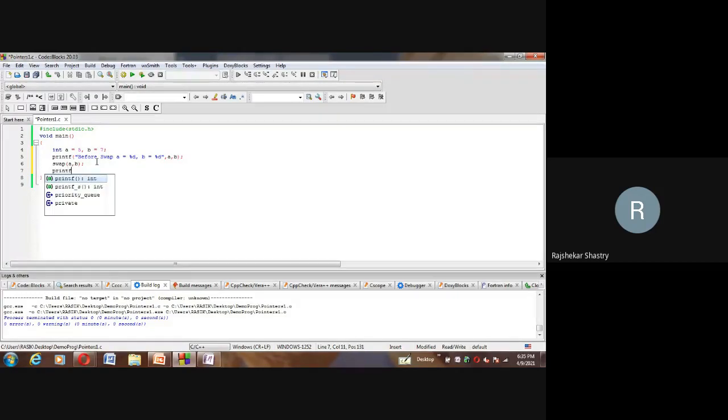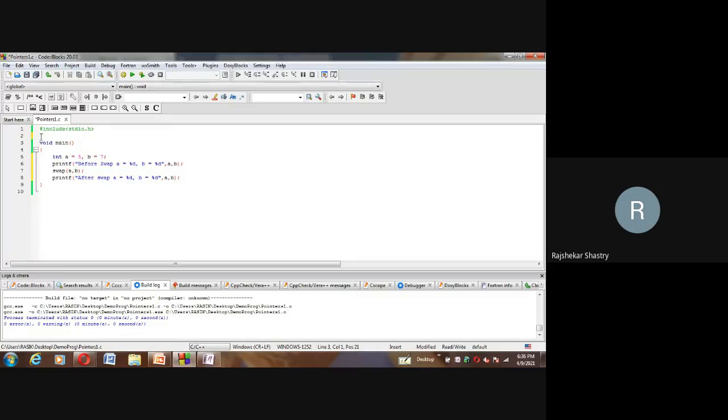So after calling the method, once again let me print the values: A is equal to %d, B is equal to %d, and then I'm printing A and B. Same as usual, before swap and after swap, both times I'm printing the values of A and B.